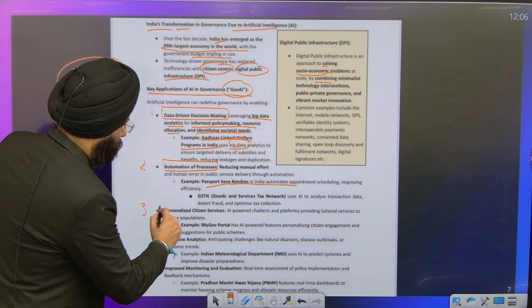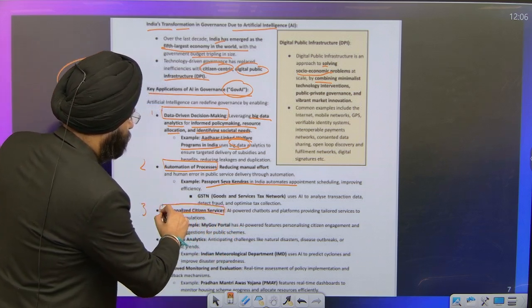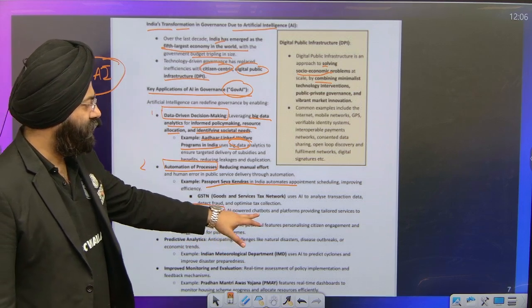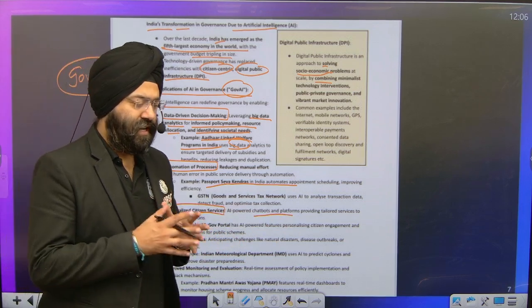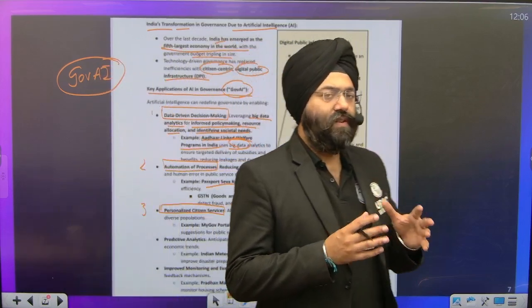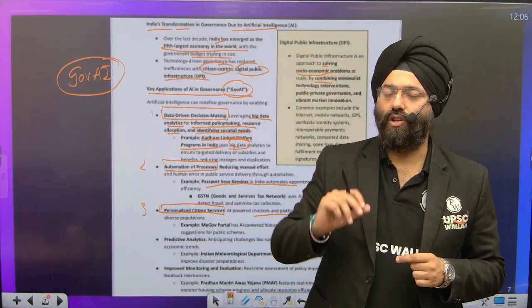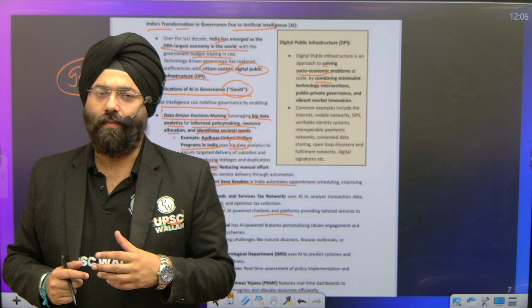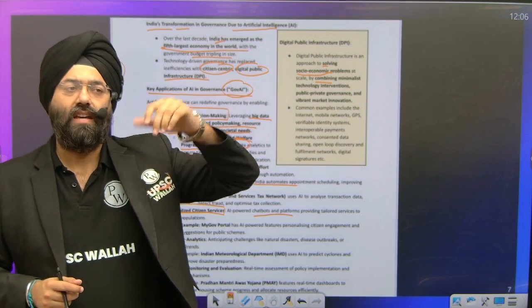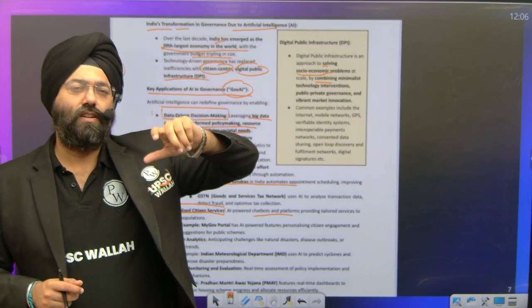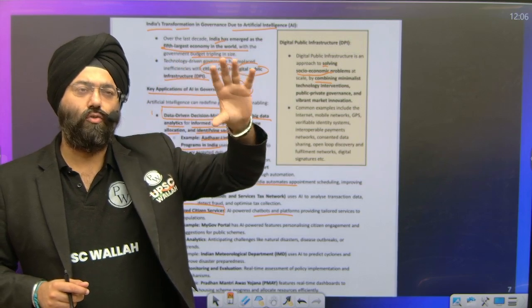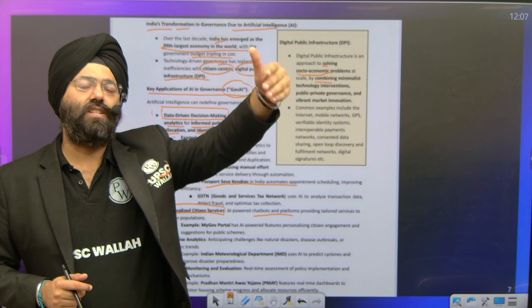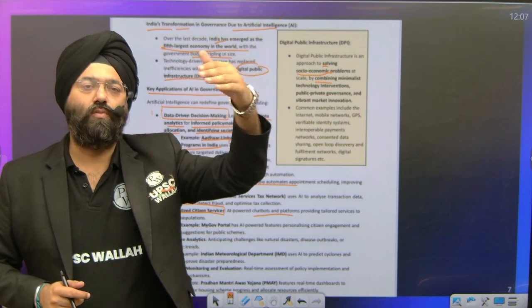Third, personalized citizen services. Now, AI-powered chatbots, for example. Government websites earlier used to have a query section where you file a complaint. Now, with an artificial intelligence chatbot, you type something, and the chatbot automatically, using artificial intelligence, will reply to whatever issues you're facing and direct you to whatever website or procedure is needed.